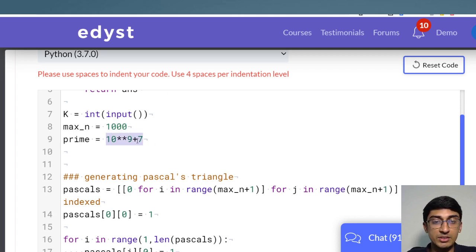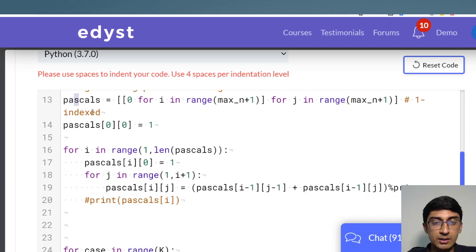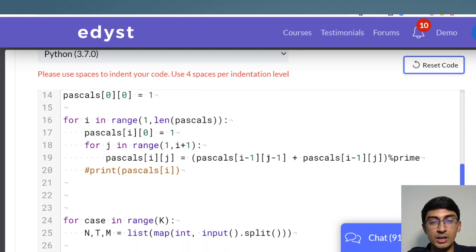This is the big prime that we are supposed to do. Here I've generated the Pascal's triangle, and that's a pretty commonplace approach. That is, Pascal[i][j] is equal to Pascal[i-1][j-1] plus Pascal[i-1][j], modulo prime. That is, it has to always be modulo 10 raised to 9 plus 7. And this is fairly standard. If you don't know, you can just go and look up a tutorial on Pascal's triangle. This is a fairly standard approach.